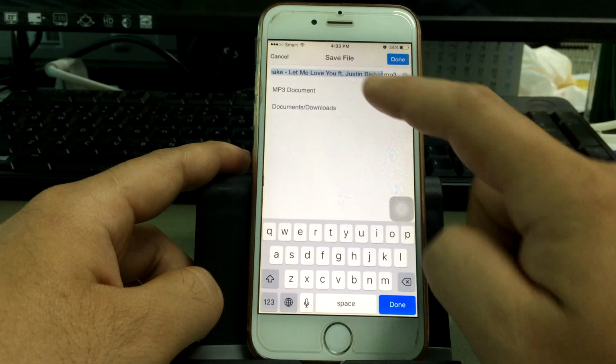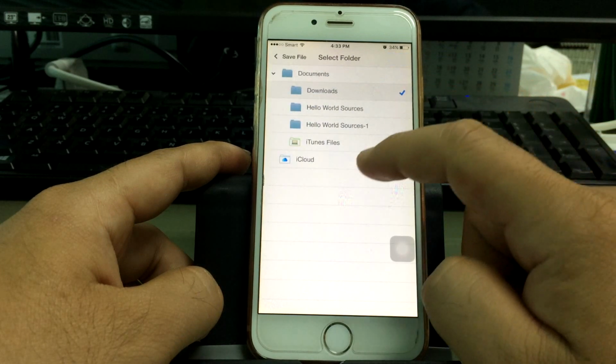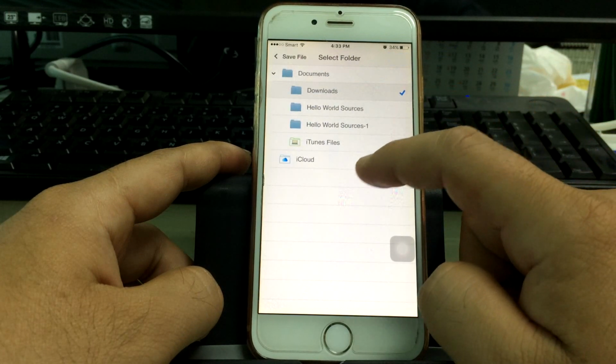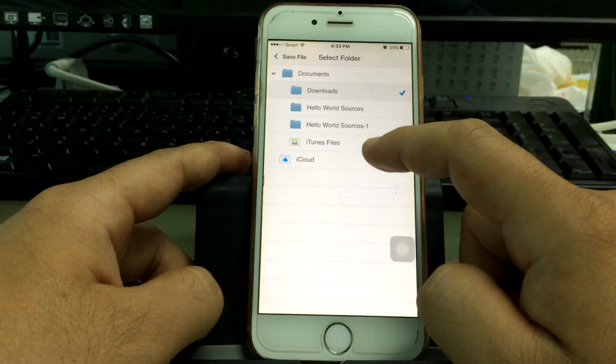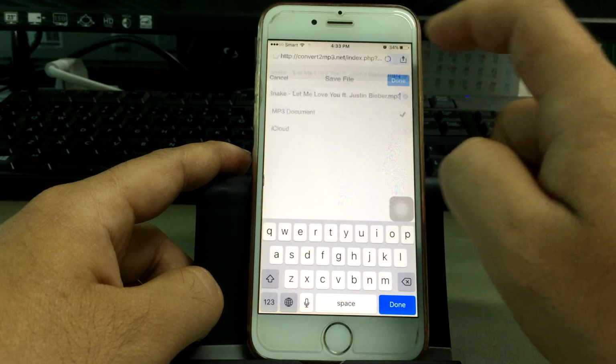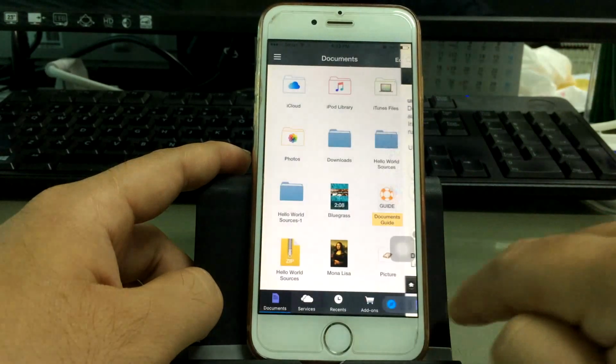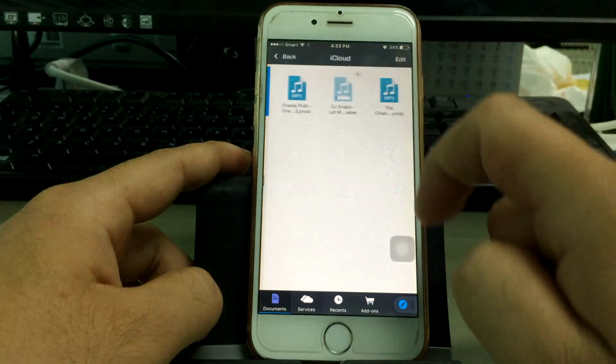You can rename it. And now you can move the file to iCloud. Tap iCloud and done. So you swipe to the right and then go to the iCloud folder.